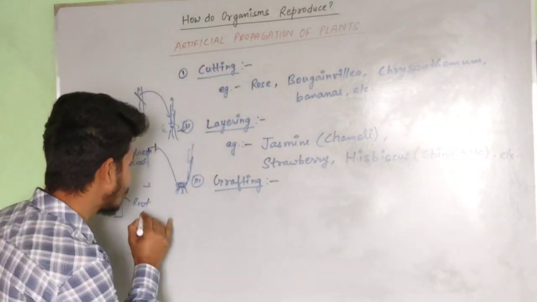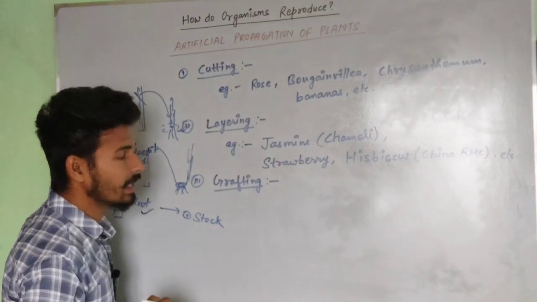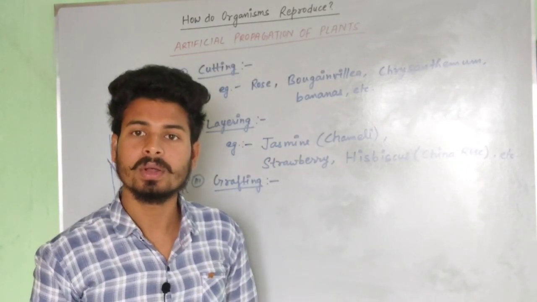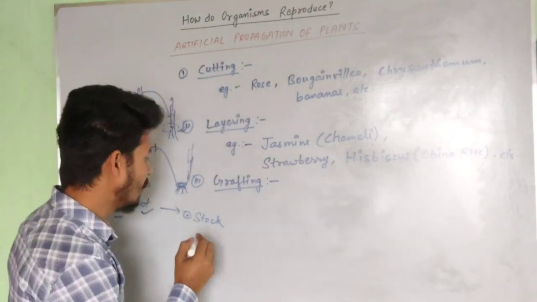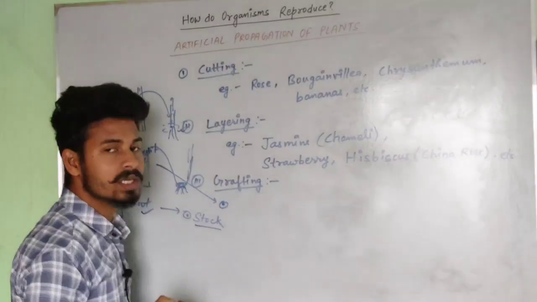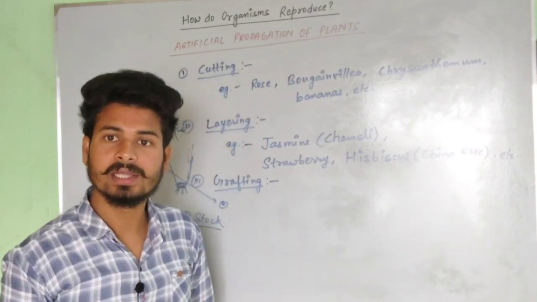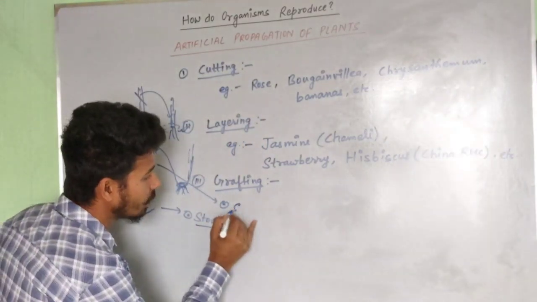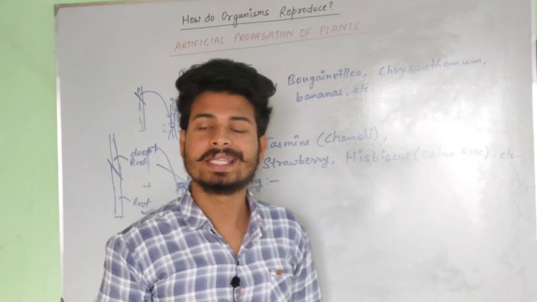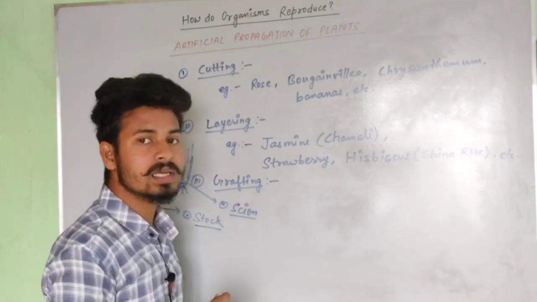The part which contains root, the parental body, is called stalk, and the other part which doesn't contain any root system, the desired plant that we are joining with the parental body, is called scion. These are the two words used for grafting: first is the stalk and the other is the scion.